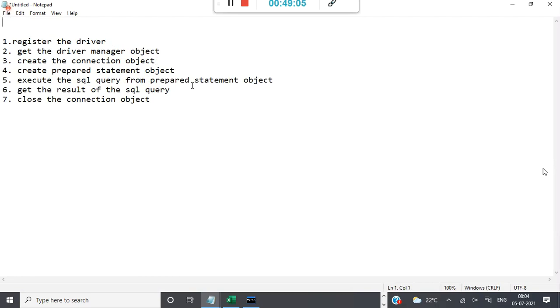I'm not covering the whole JDBC topic, just the basics, because if I teach JDBC it is separate and will take a long time. So, these are the important JDBC steps to be implemented.